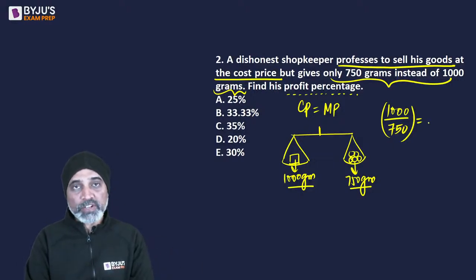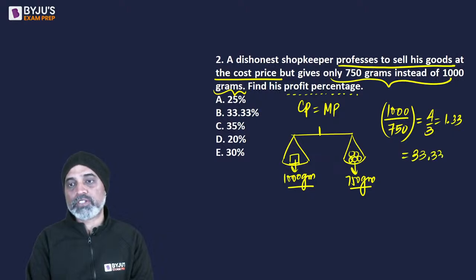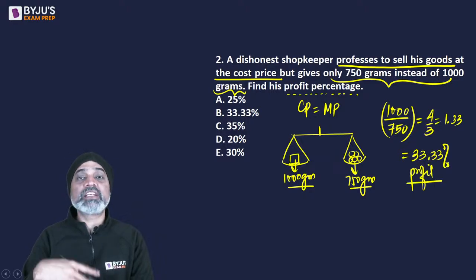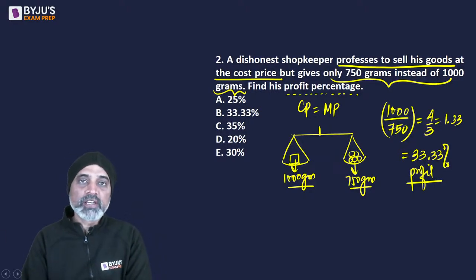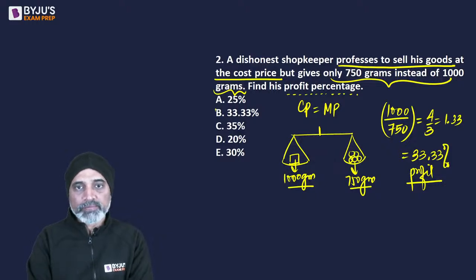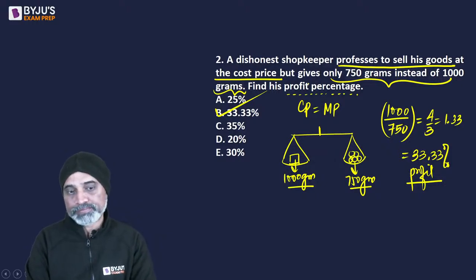1000 by 750, if you solve, is going to be 4 by 3, and this is 1.33, and 1.33 is the multiplying factor for 33.33% profit. So there is an increase of 33.33% in the money that he is about to get. So the answer turns out to be B.